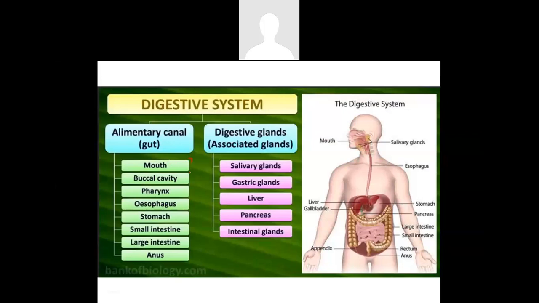One of the salient features of the alimentary canal and the digestive glands: how do we differentiate them? During the process of digestion, the food actually passes through the alimentary canal, that is the gut. But food does not pass through the digestive glands; rather, the secretions of these glands influence the food that is passing through the alimentary canal.